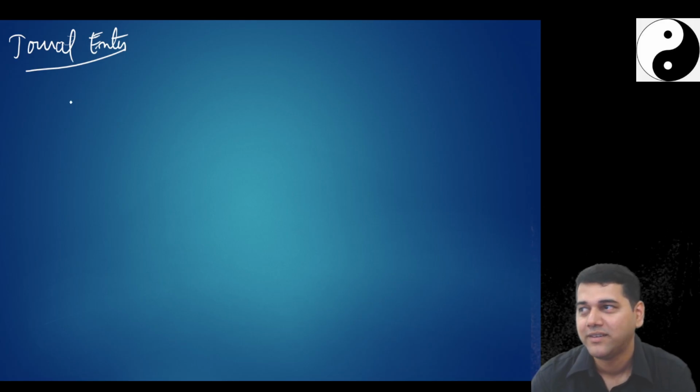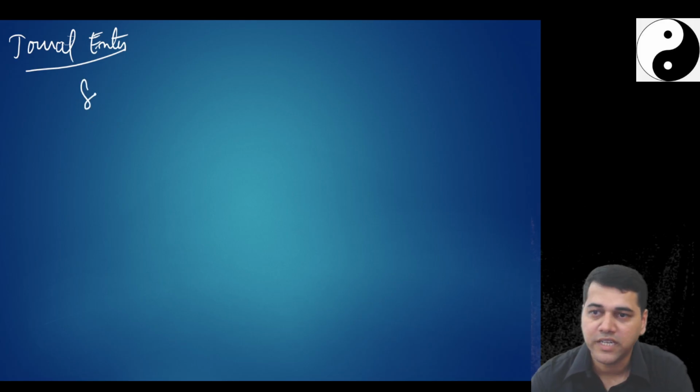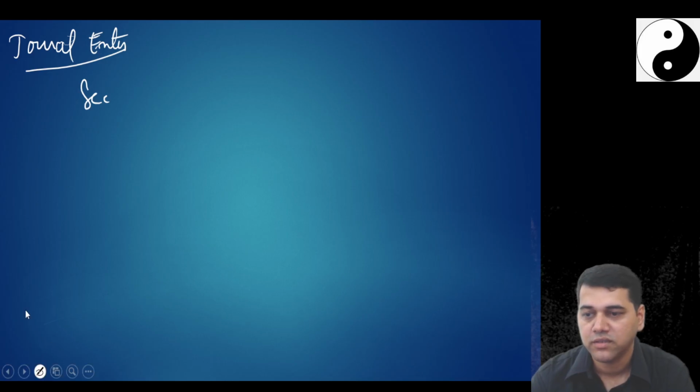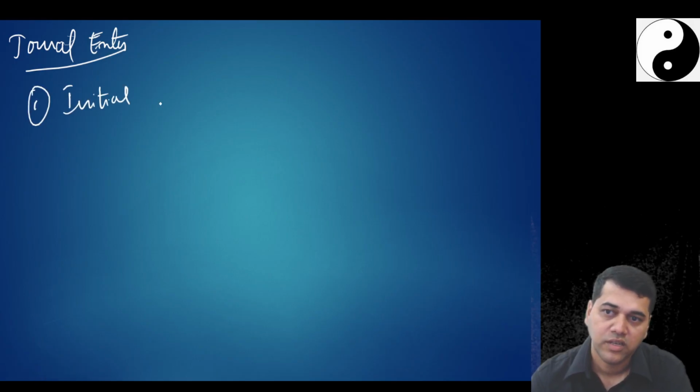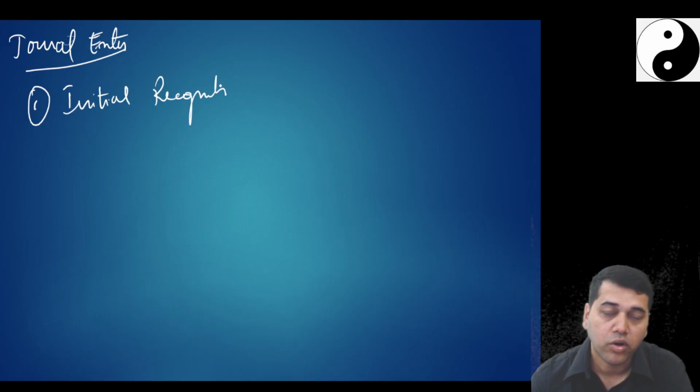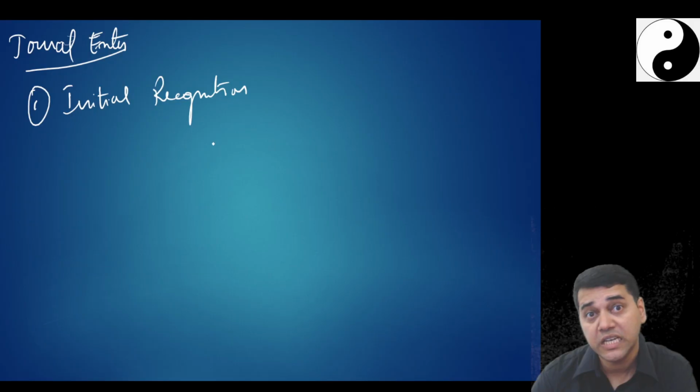See, how do you account and pass journal entry? Both are different questions. How do you account means don't simply give the journal entries there. You have to explain there. So the first entry will be initial recognition. Now you write initial recognition. What calculation working note did we do? Initial measurement.